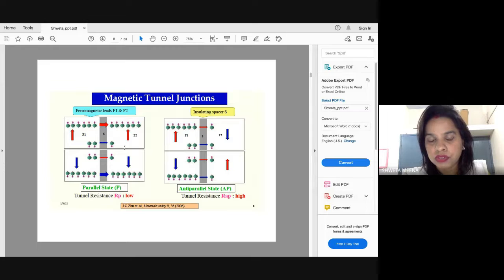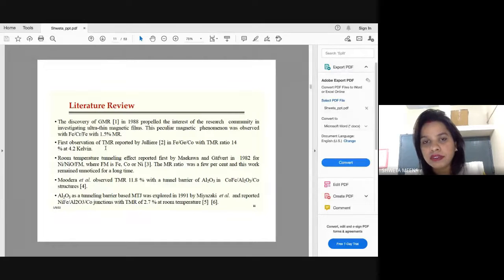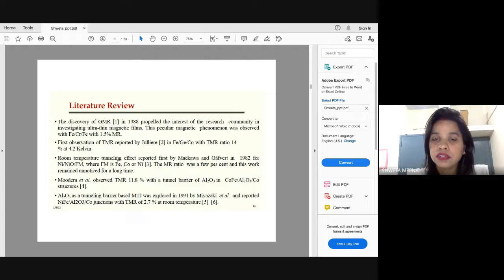We have to select materials which have magnetic moment for these two layers, and we have to select materials which have insulating property for this layer, for this spacer here. Initially, when this device started in 1988, long back, people used chromium as the insulating barrier, germanium as the insulating barrier, and they reported different TMRs. Of course, these are experimental works, and they reported very low TMR of 1.5% and 14% only.